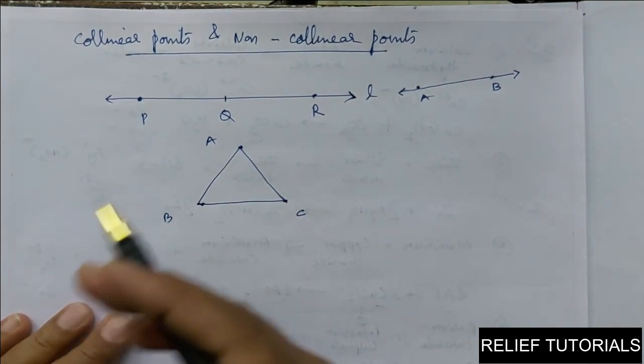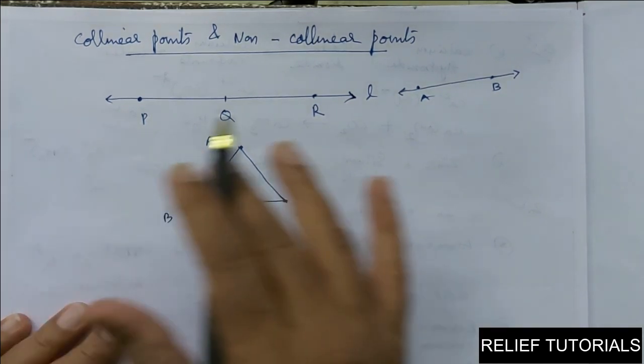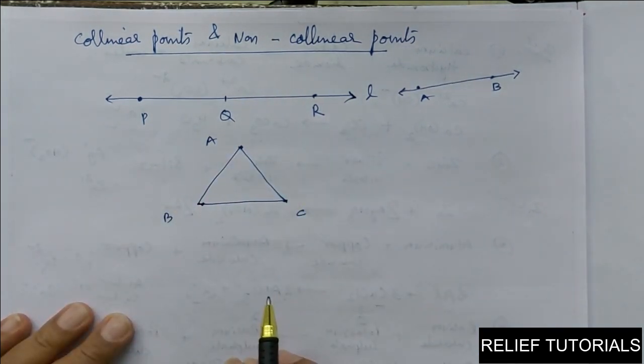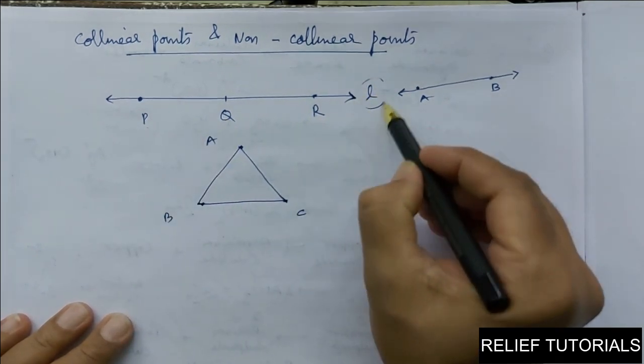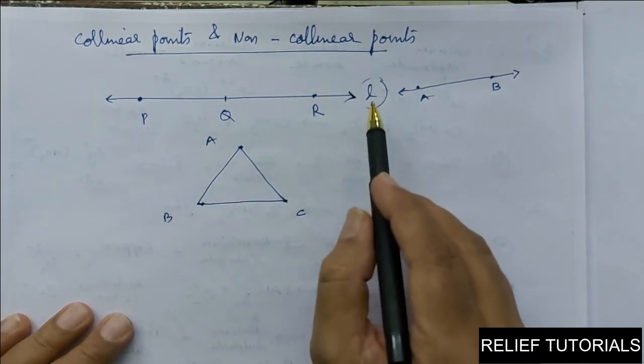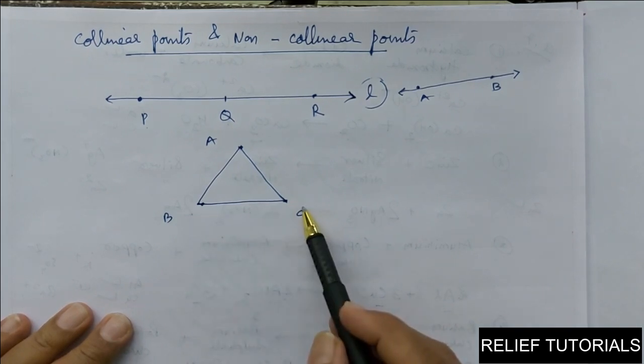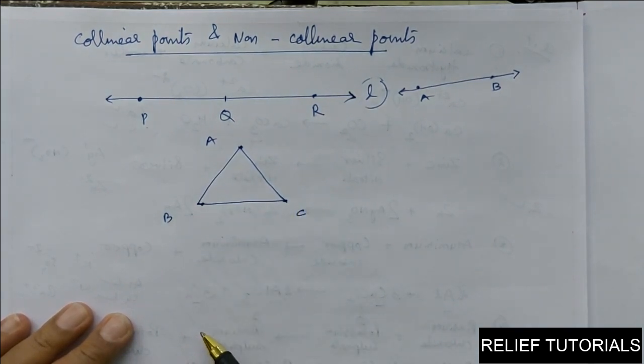So, in short, if 3 or more than 3 points lie on a same line, then they are called collinear points. Here P, Q and R, all these 3 points lie on a same line L. So they are collinear points. Whereas here A, B, C do not lie on a same line. So they are non-collinear points.